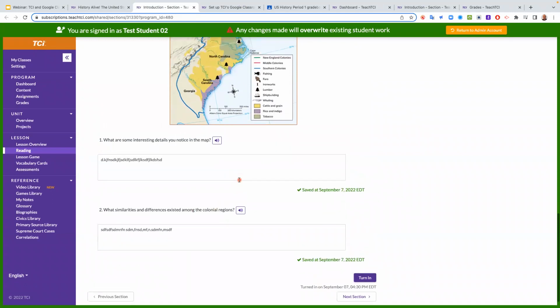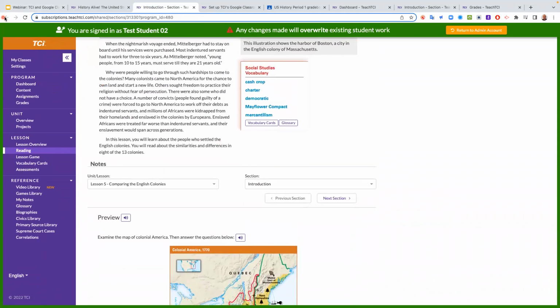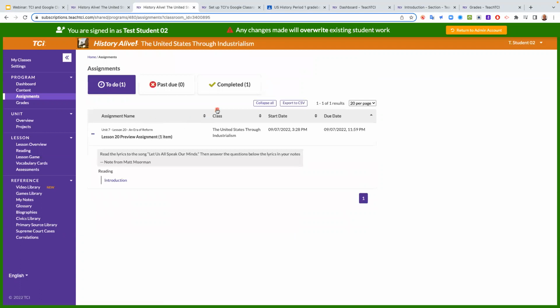So it doesn't give them an alert like you asked, but if they are paying attention and keeping track of what they're doing, they can go to their assignments page at any time and see whether they've gotten credit or not, and if the teacher wrote them a note or wants them to fix something or something like that. So great question.